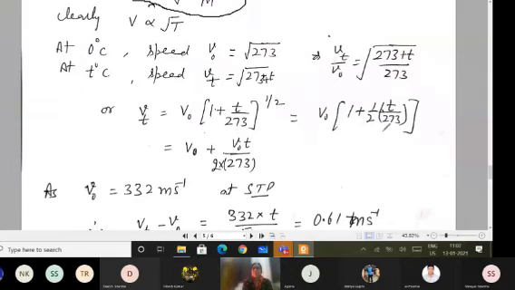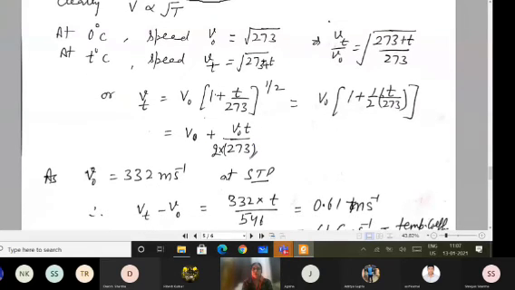Rearranging and equating the values, I get Vt equals V naught plus V naught T upon 273 into 2, which means 546.